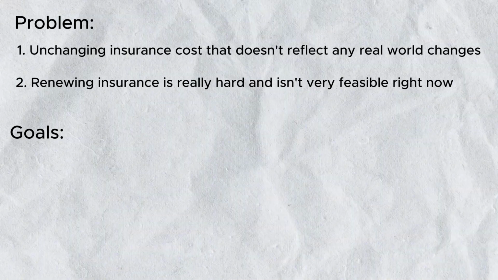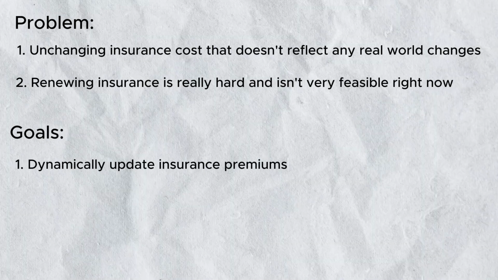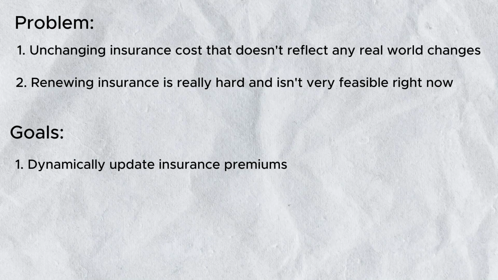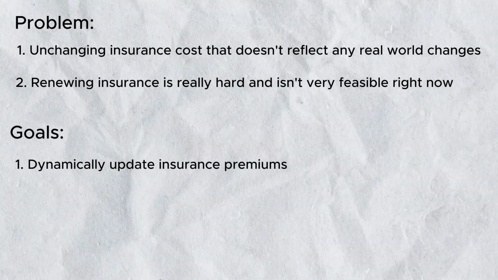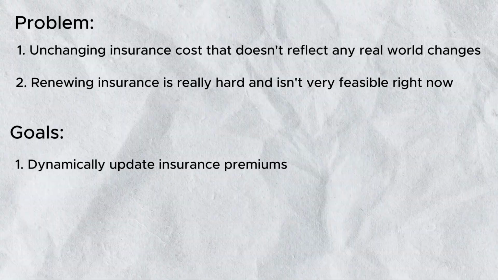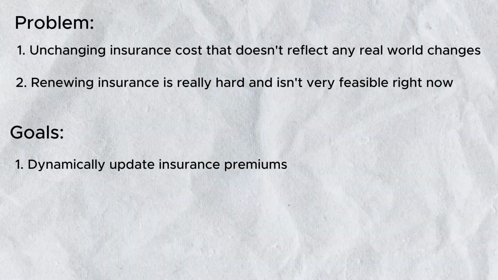My goal is to make a program that will dynamically update insurance premiums depending on a customer's health to better reflect their actual chance to require a payout. If they seem to be in good health, then the likelihood of a payout will be lower, so their premium will also decrease. But if they have habits that will lead to poor health, their premium would then increase.